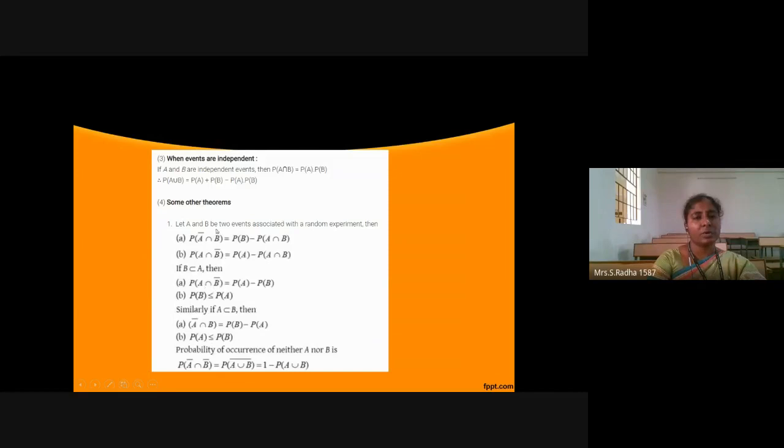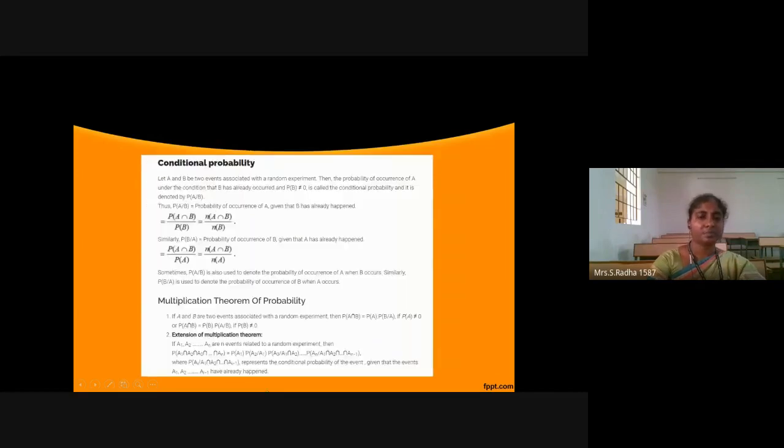So these are the other possible theorems. And this is about the Bayesian theorem. If you have probability of A intersection B divided by probability of B, and if they are independent events, this intersection will be equal to probability of A into probability of B. Like that also you can take it. And this is called the Bayes theorem. A intersection B is nothing but probability of B into probability of A by B.